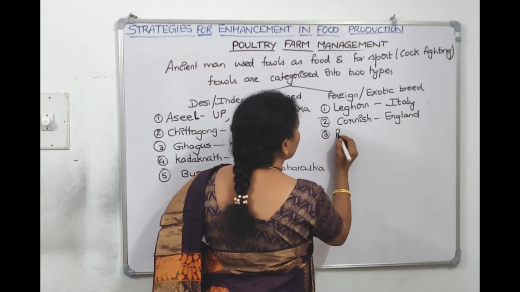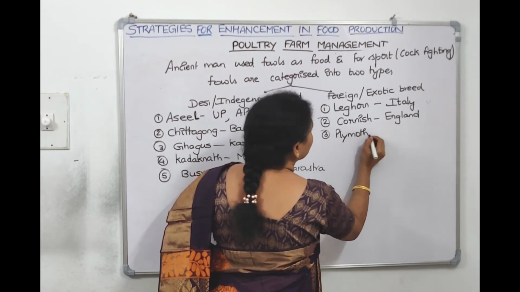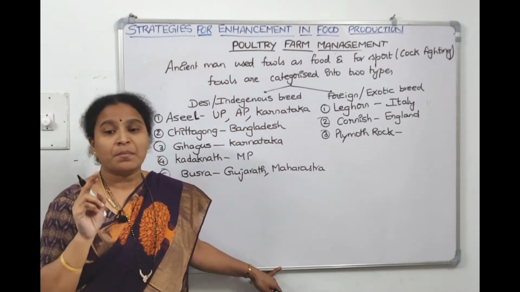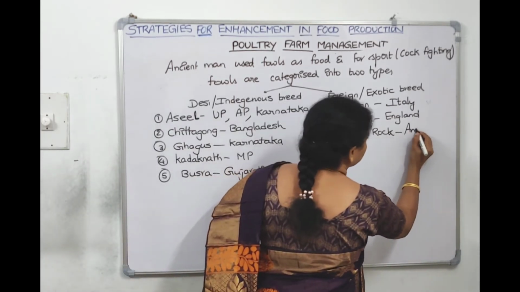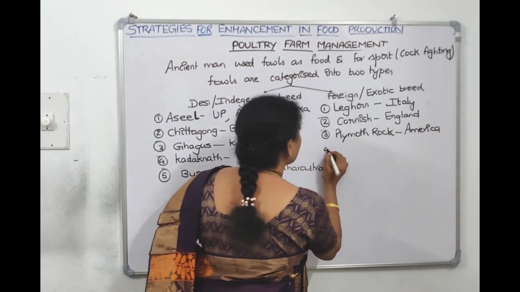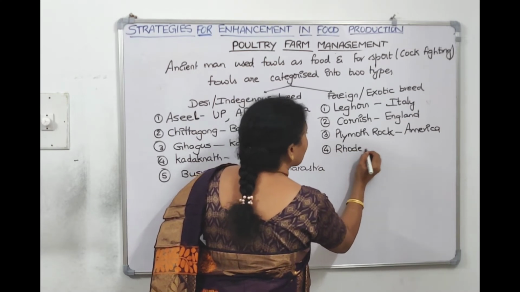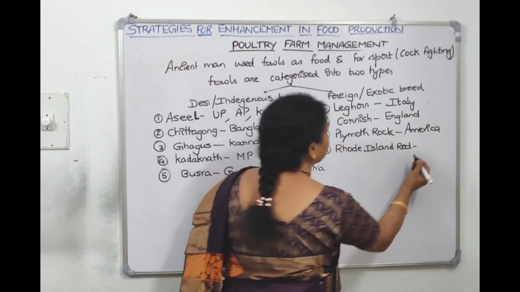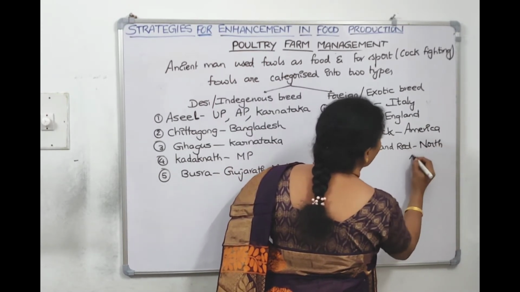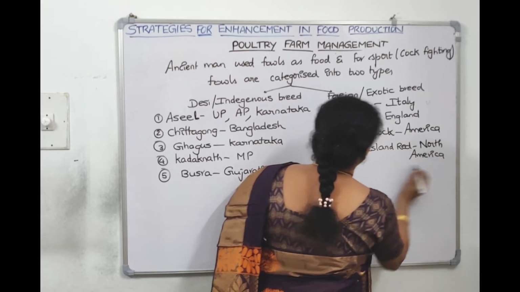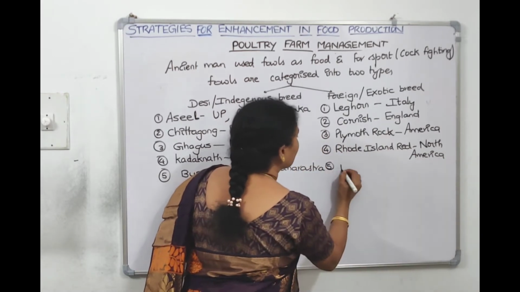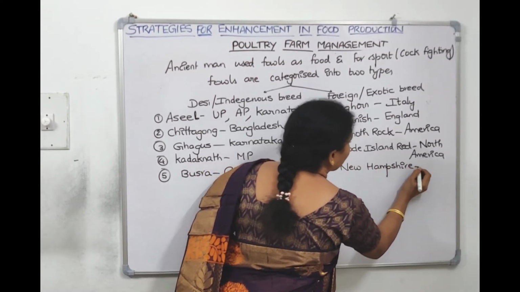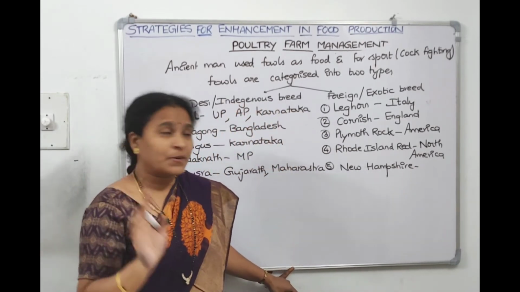And the third one is Plymouth Rock. The third variety is called Plymouth Rock, from America. The next one is Rhode Island Red. Rhode Island Red is from North America, children. This is a variety originated from North America. And next we can tell New Hampshire. This is also from England only.